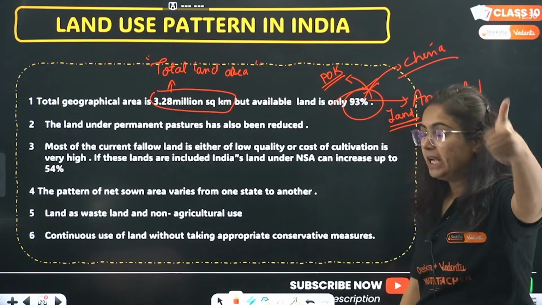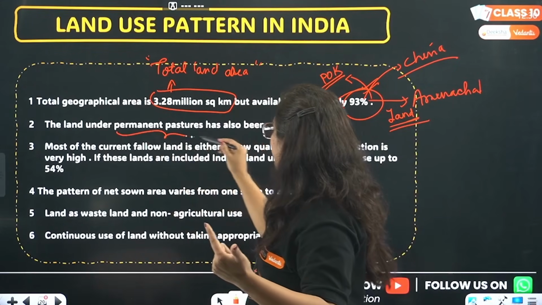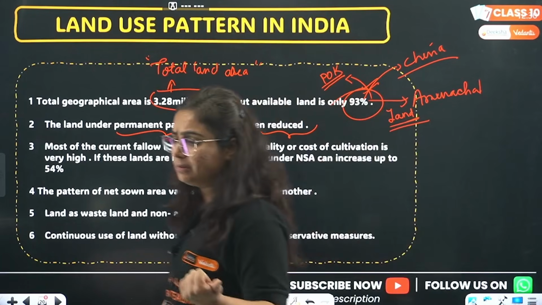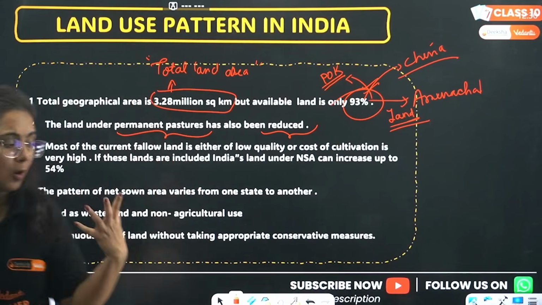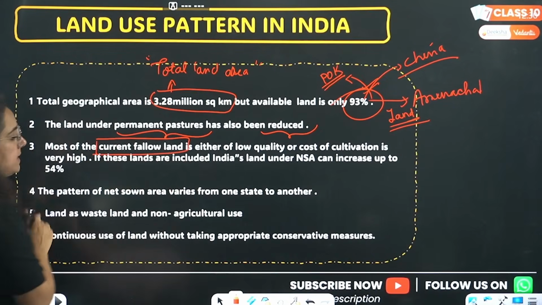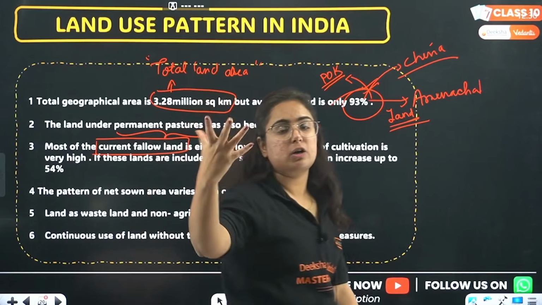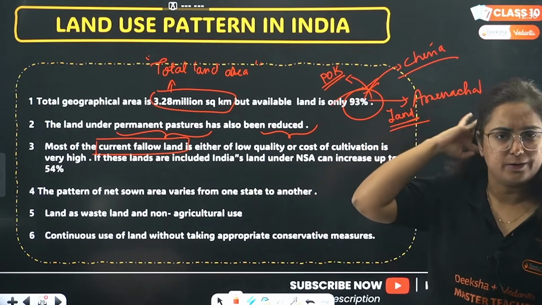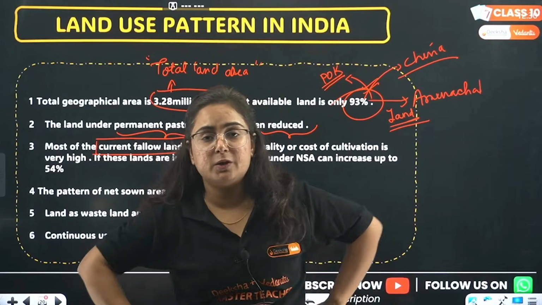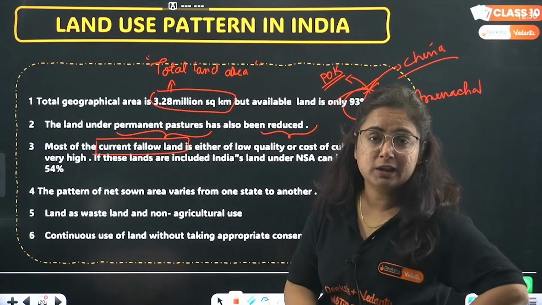One problem in the land use pattern. Second problem, the land under permanent pasture has also been reduced. However, the population of the animals is increasing and this can create a problem too. Third is current fallow land. Beta, fallow land is a problem, right? Yes, I believe that it depends upon the natural structure, but now nothing natural is left. Fallow land is the land which is left uncultivated for a period of time. You're not using that land for a period of time, but the burden is increasing on the land.